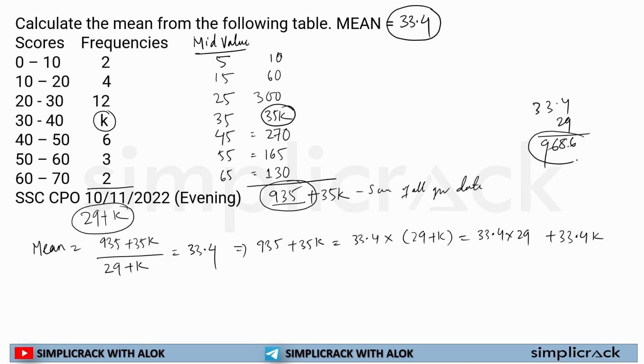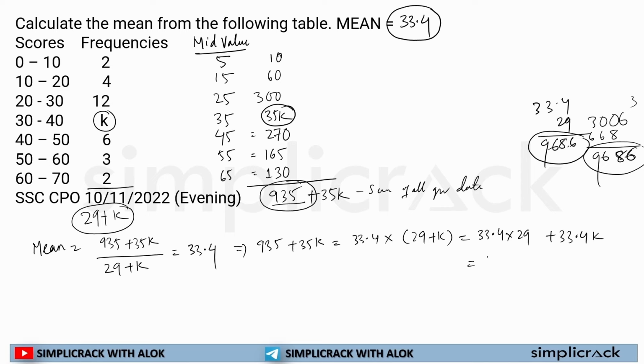It will be somewhere around 968.6. You can do it the traditional way, and there was one decimal place, so it is 968.6, or you can do the calculation orally if you are comfortable with that. So the final calculation will be 968.6.